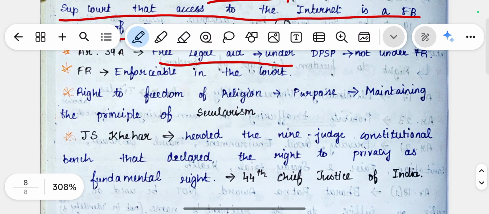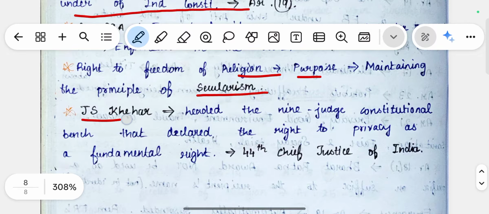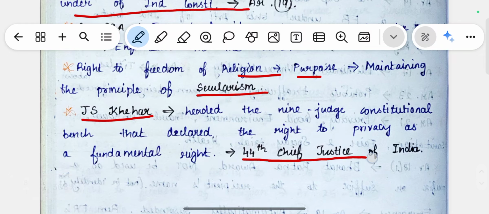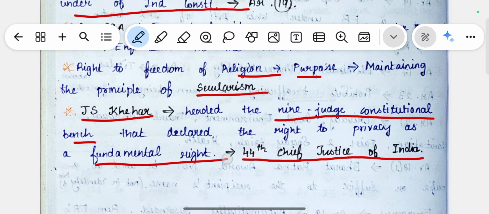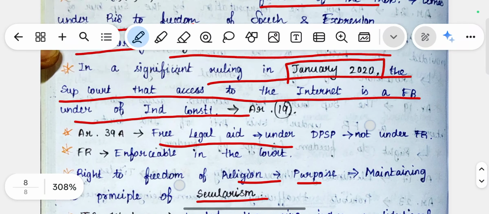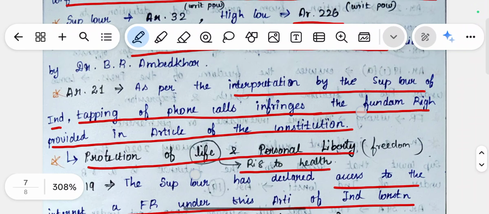The right to freedom of religion has the purpose of maintaining the principle of secularism. Secularism basically means not having any difference based on religion. The next one is J.S. Khehar, who was the 44th Chief Justice of India. He headed the 9-judge constitutional bench, which declared the right to privacy as a fundamental right. So these are some of the key points of the previous year questions on the topic of fundamental rights.